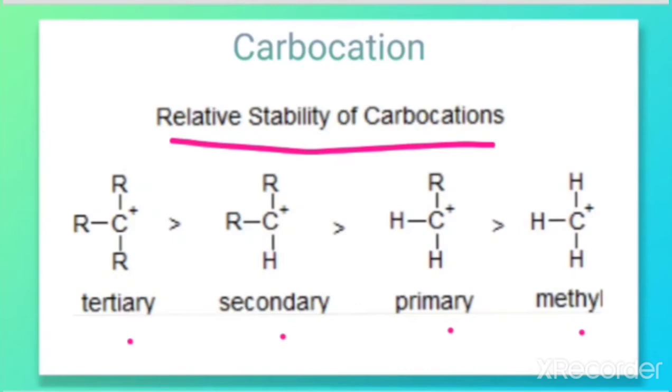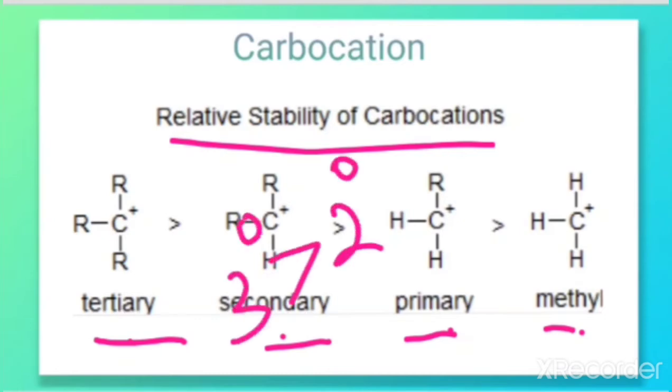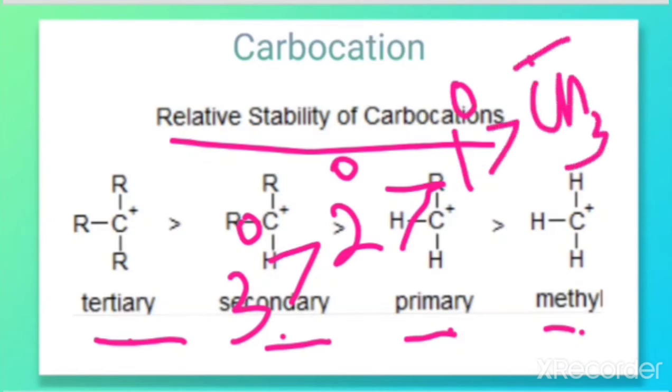Carbocations are the intermediates formed during the reaction, so depending upon their stability, the product will be decided. So it is very necessary to learn the stability of carbocations. 3 degree is more stable than 2 degree, 2 degree is more stable than 1 degree, which is more stable than the methyl carbocation, that is CH3+.